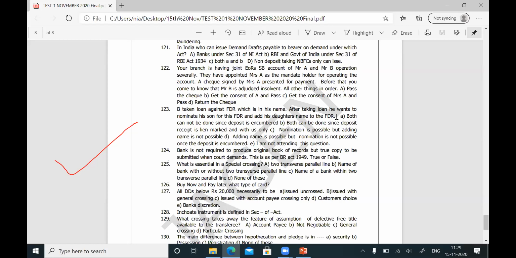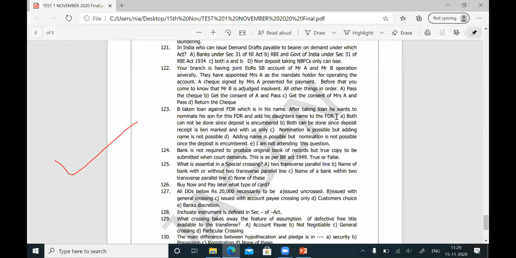When it is taken as some other loan as a collateral, it is a collateral security. So against the deposits, whenever there is a loan, these deposits are called encumbered deposits. When a deposit is encumbered, adding the nominee is permitted. Even if the deposit is encumbered, adding the nominee to the deposit is permitted.